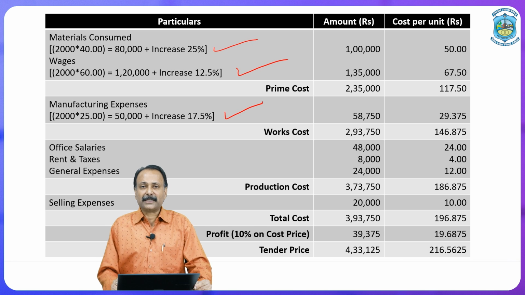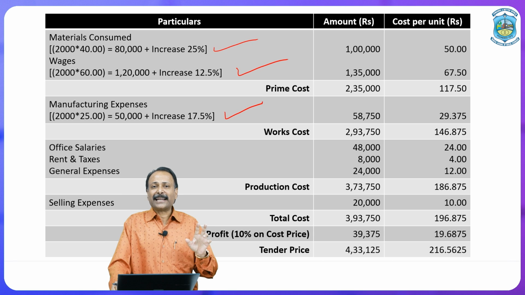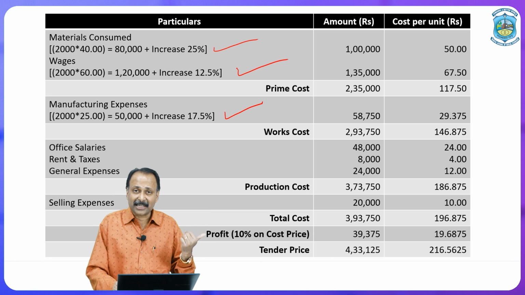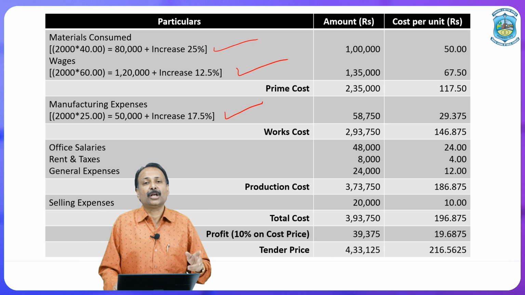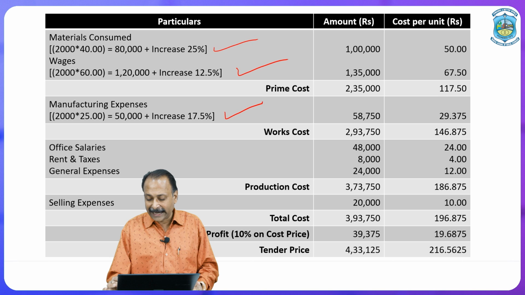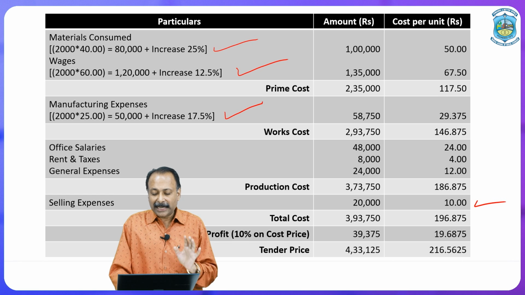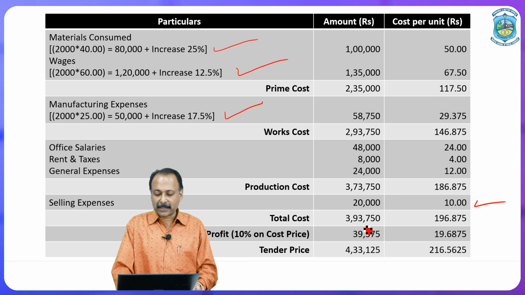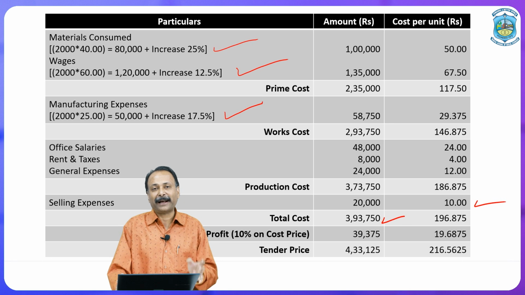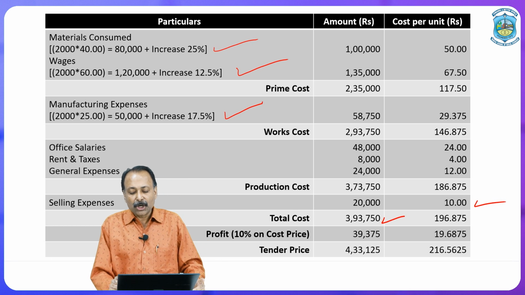Now selling expenses, they said that per unit selling expenses are the same, so that is 10 rupees. Earlier we were manufacturing 1600 fans, now we are manufacturing 2000. So 2000 multiplied by 10, the total selling expenses would be 20,000. Now we have to calculate the total cost. 3,73,750 plus 20,000, the total cost is 3,93,750 rupees, which is divided by the total output. So the per unit cost or per fan cost is